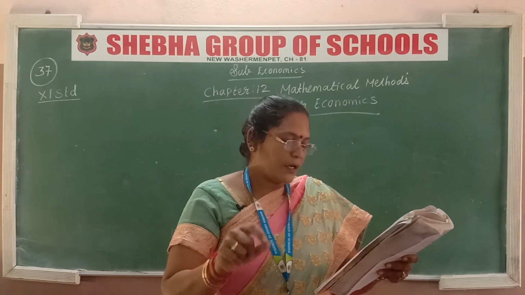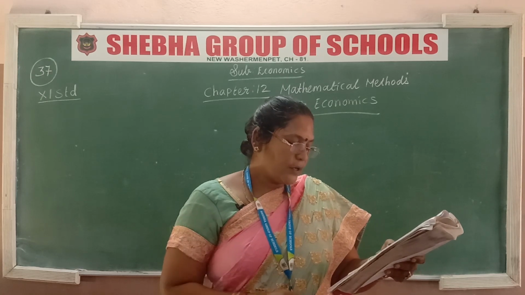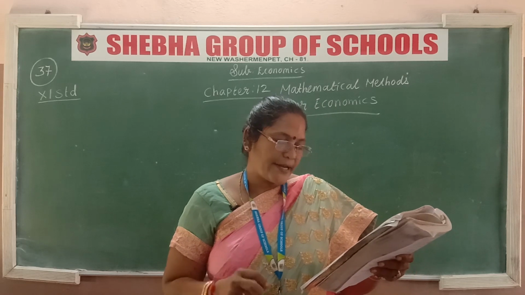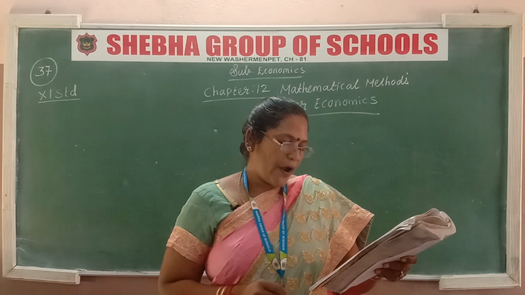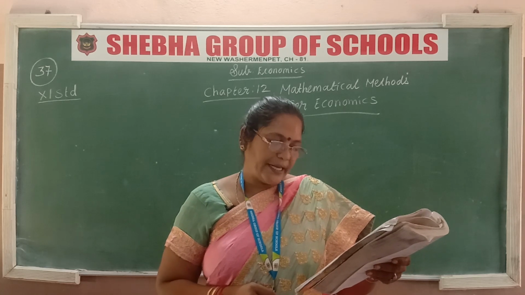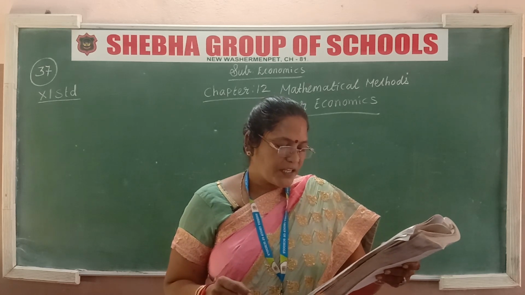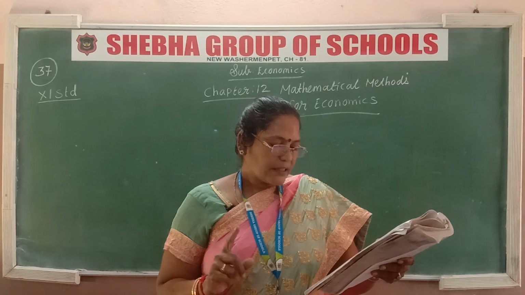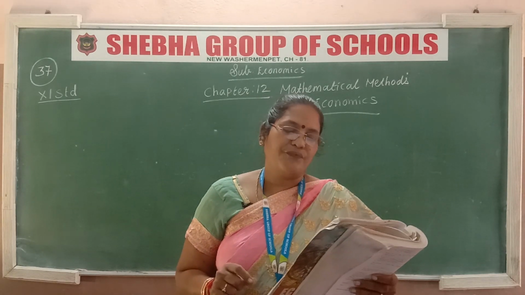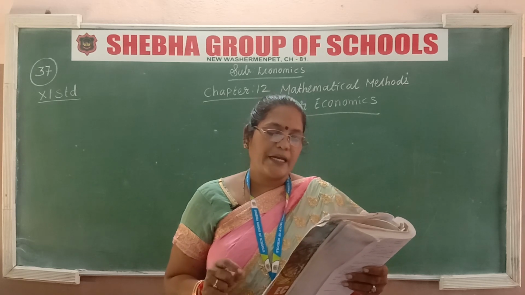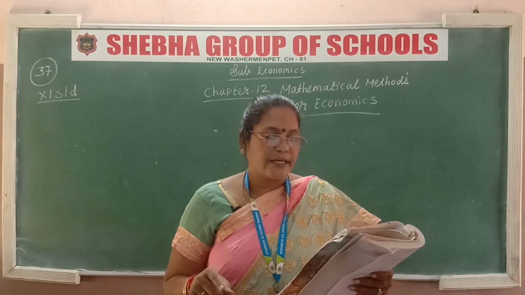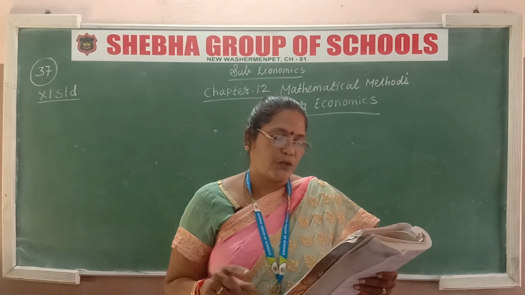Okay, so the solution they have given: to construct the linear supply function, at least 2 points are needed. The first data point of the supply function is obtained from the statement that the quantity supplied is 0 when the price is rupees 5, that is 0, 5. The second and the third data points of the supply function can be obtained from the statement that supply increases 10 units for each 1 rupee rise in the price, that is 10, 6, otherwise 20 into 7.